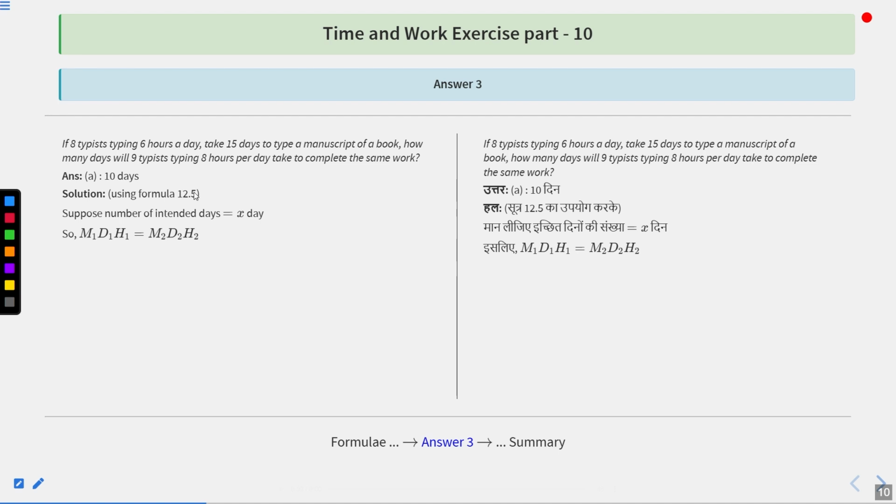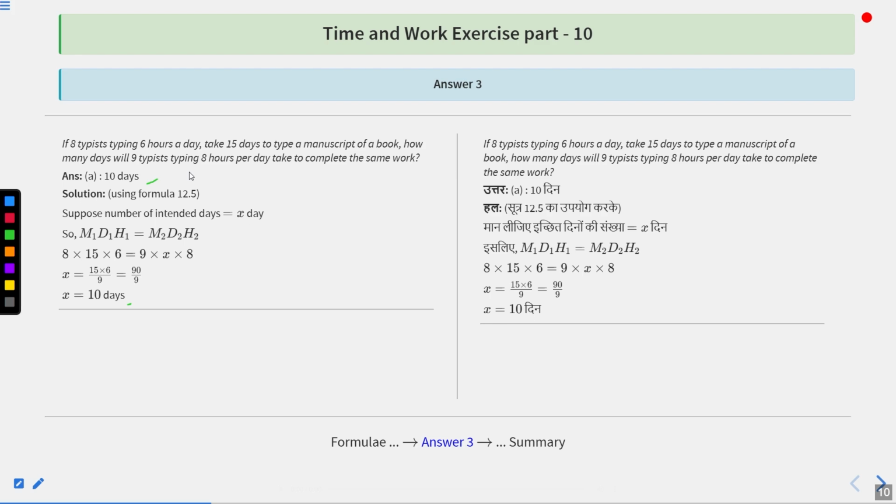Now, we are going to use formula 12.5. So, suppose number of required days are x days, then according to formula 12.5, M1 D1 H1 should be equal to M2 D2 and H2. M1 is 8, D1 is 15 because 15 days was given in the question, and H1, that is number of hours, were 6. That should be equal to M2. Number of persons are 9 and number of hours are 8, and D2 we have to find, that is X. So from here the value of X is 15 into 6 upon 9, that is equal to 90 upon 9. 90 upon 9 is 10. That means the value of X is 10 days. So option number A, 10 days is the correct answer.